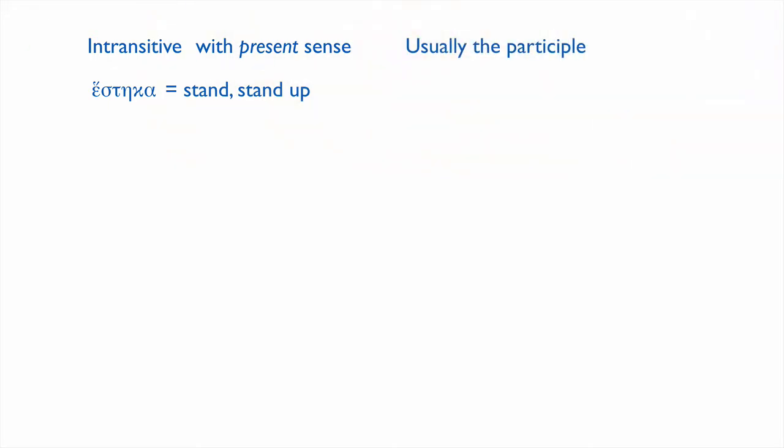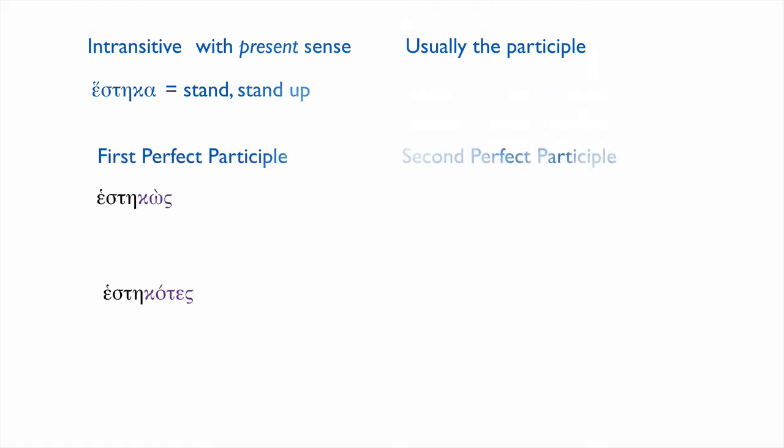But it'll almost always just mean standing. Something else to note. This verb in the New Testament, this tense, occurs mainly in the participle, and it has both a first participle and a second participle. I promise this is the end of the weirdness for the verb histemi. So we're talking about the fourth principal part, hesteka. It has a present sense. We're going to give some examples so that won't seem mysterious in a second. Both the first perfect participle and the second perfect participle have the exact same meaning. They just mean standing. But they do have different forms.